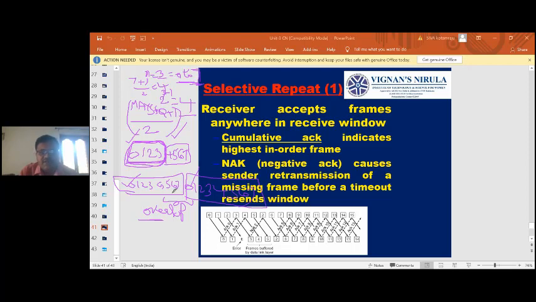Clear? The windows will overlap. Okay, so if you have 0 1 2 3 4 5 6 7, now these two will not. So first you send 0 1 2 3, next I will send 4, 5 and the successive numbers. In that way I can avoid the overlap. Are you able to follow? Any confusion?